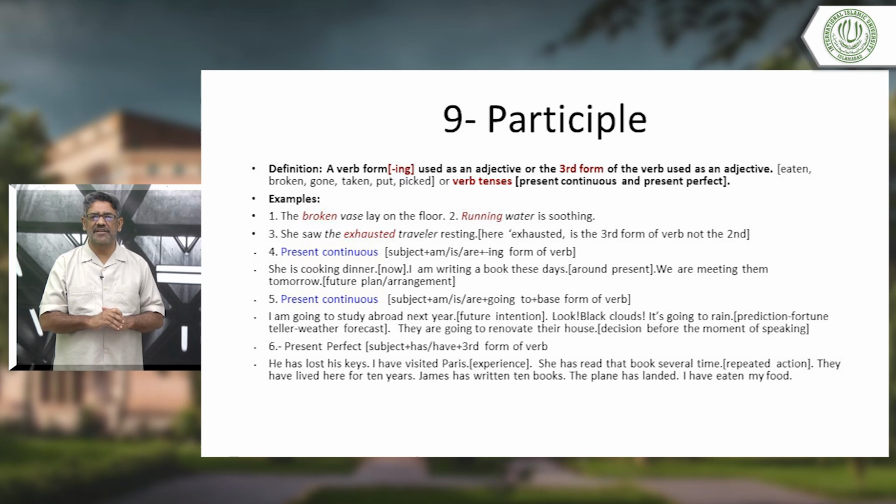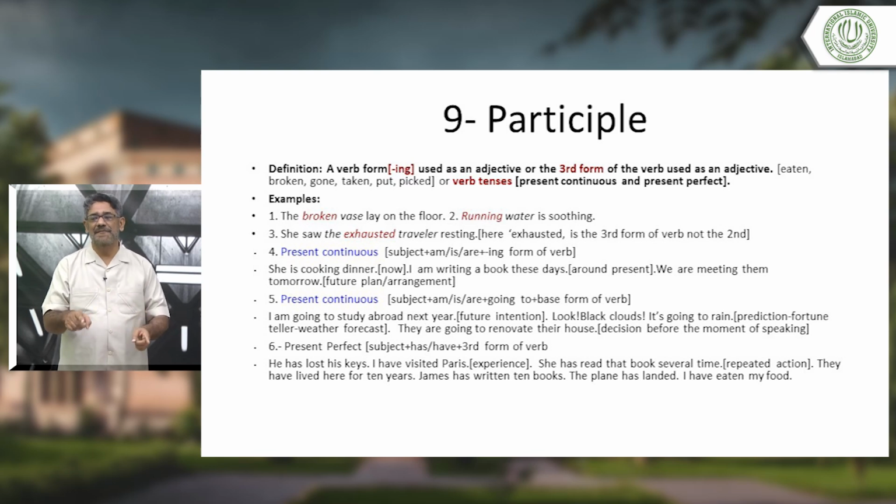Now look at the other example. I am writing a book these days. What is this sentence? You see, this is around the present. At this time, when I'm delivering a lecture, I'm not writing a book.